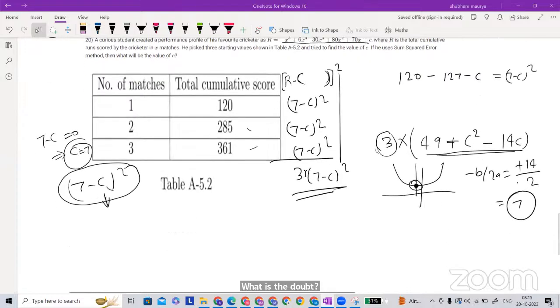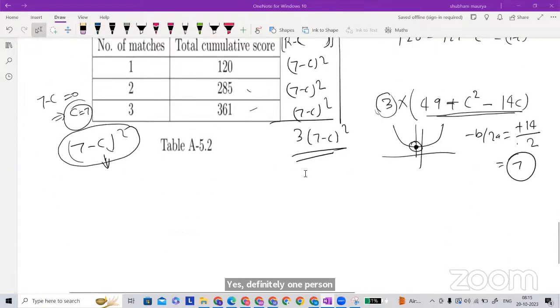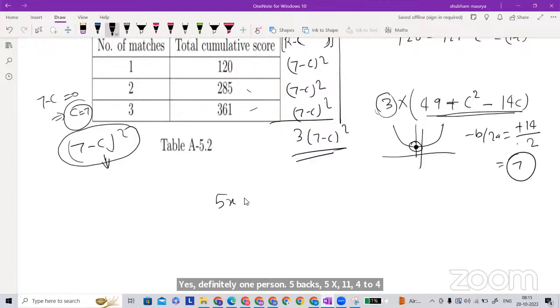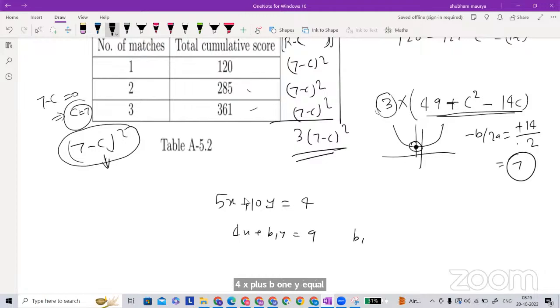Yes, sir. Can you please help with one question? 5x plus tan y is equal to 4, and 4x plus b1 y equal to 9, where b1 belongs to R. Okay.